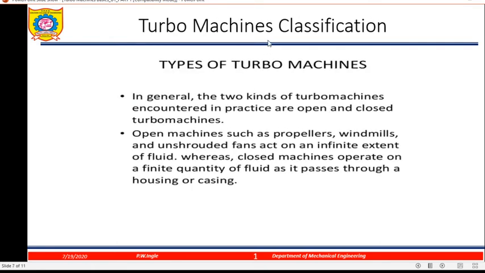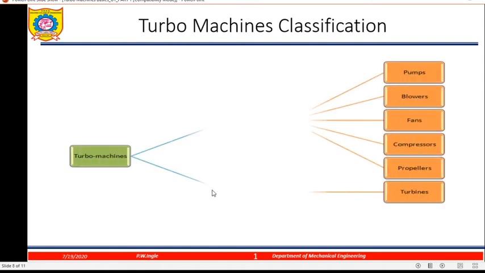So again, types of turbo machines. There are two kinds of turbo machines encountered in practice, open and closed. We have discussed this already, but I am repeating. The open machines such as propellers, windmill, or unsoured fan act on an infinite extent of fluid, an infinite amount of fluid. Whereas closed machines operate on a finite quantity, some measured quantity of fluid, as it passes through the housing or casing.